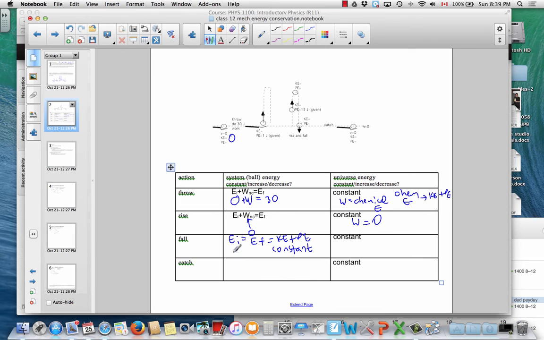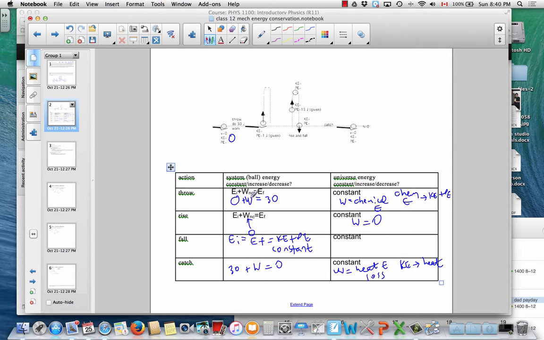Now, when you caught it, again, we had 30 joules of initial mechanical energy. Work was done and we ended up with nothing. Now, that work term just represents heat energy loss. And so what happened there is that kinetic energy was converted to heat energy. And so the energy of the universe was constant.